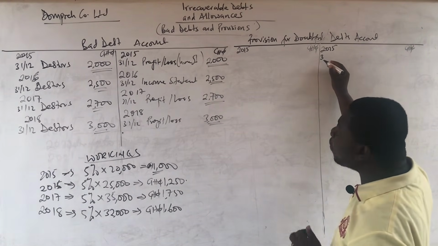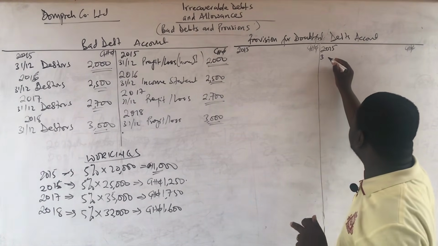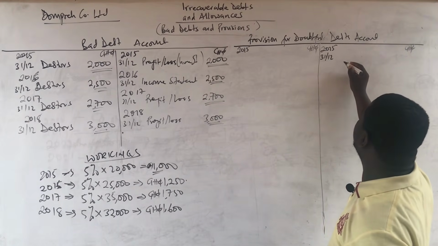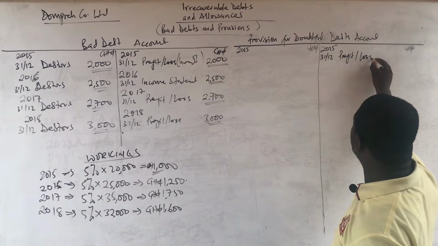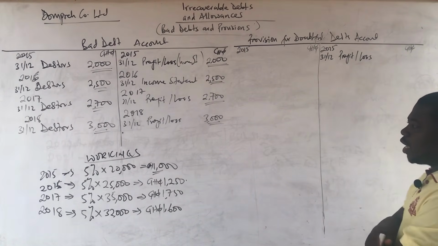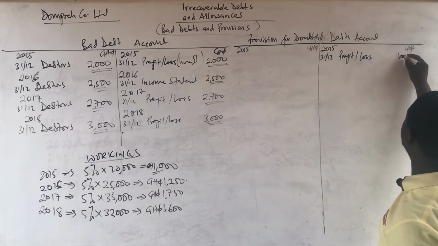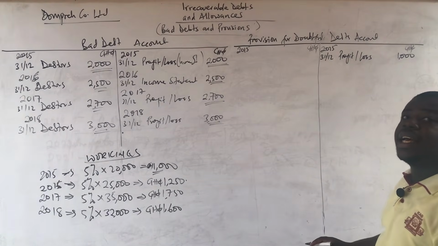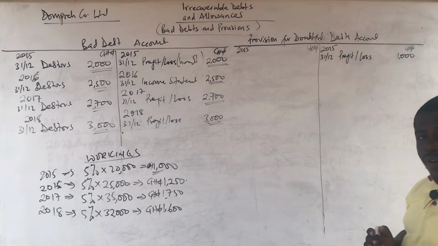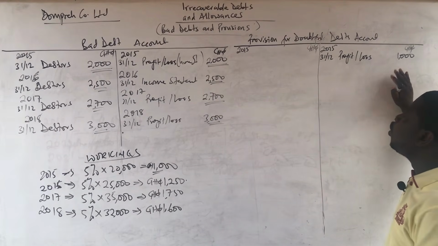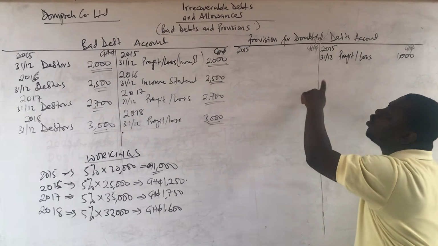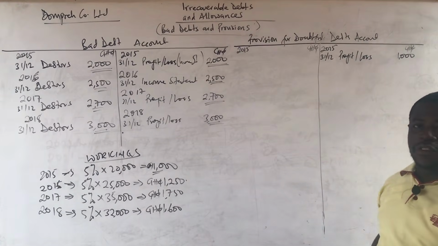So remember to write on the credit side first, 31st December, in the name of profit or loss. And the amount is 1,000 Ghana cedis. That is all for the year. Now, because we have already recorded it in the name of profit or loss, when we are closing it, we cannot close it again to profit or loss like we did for the bad debt account.